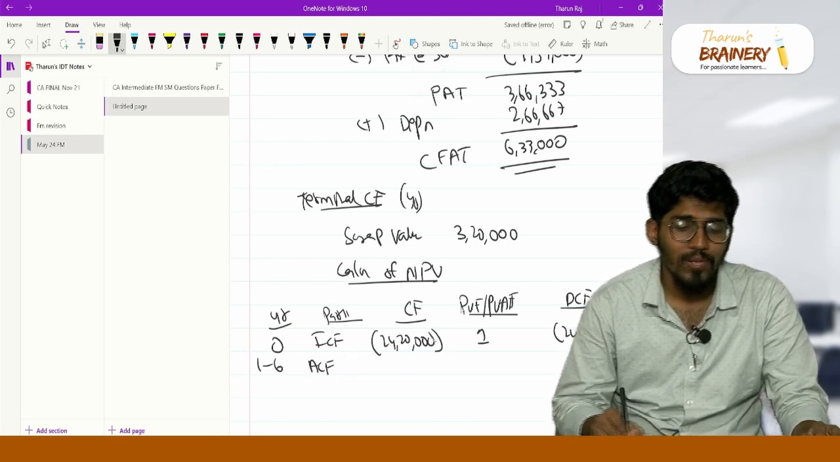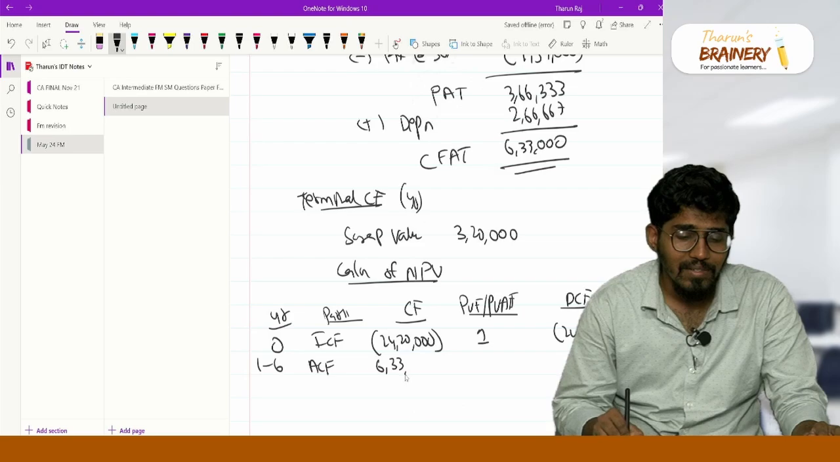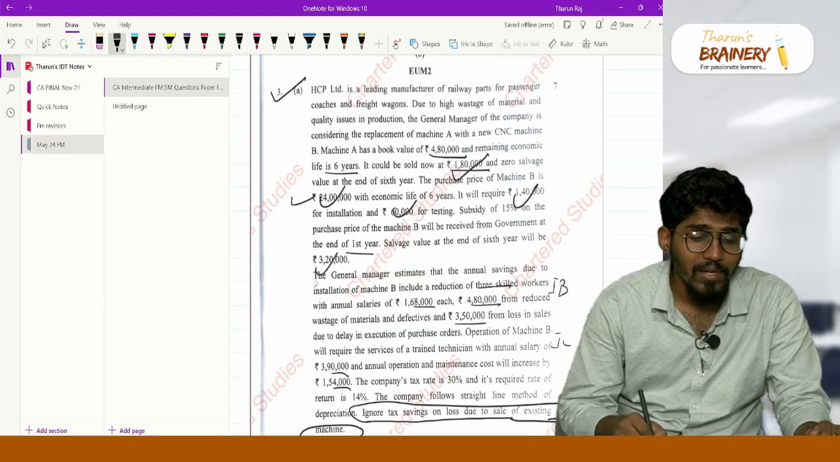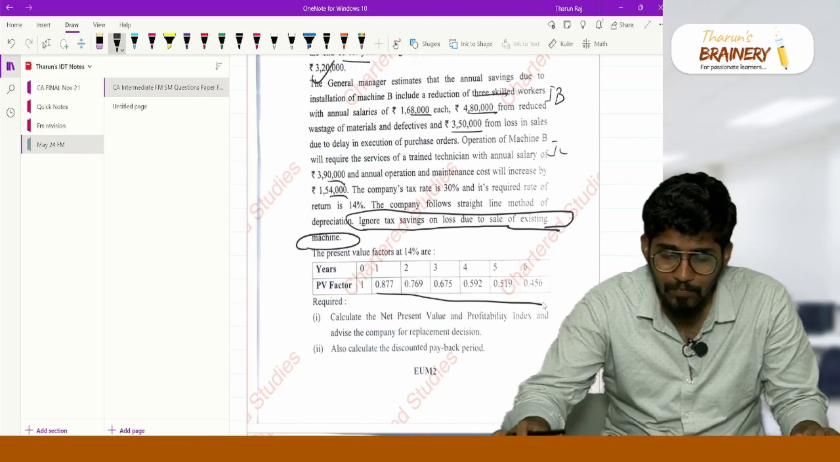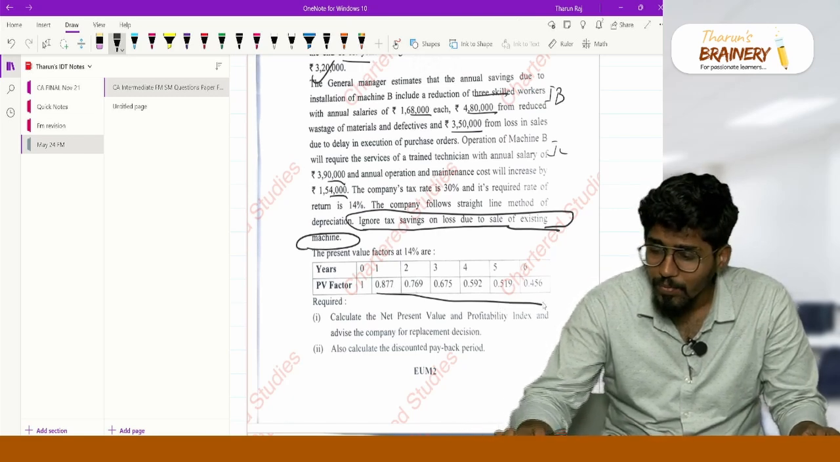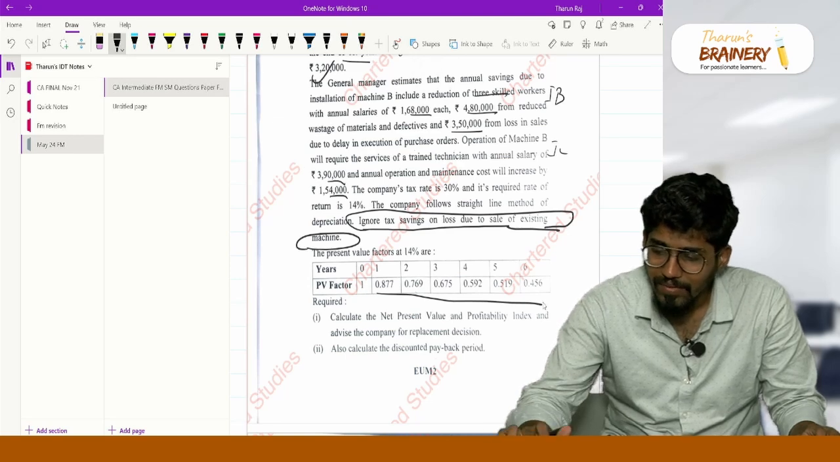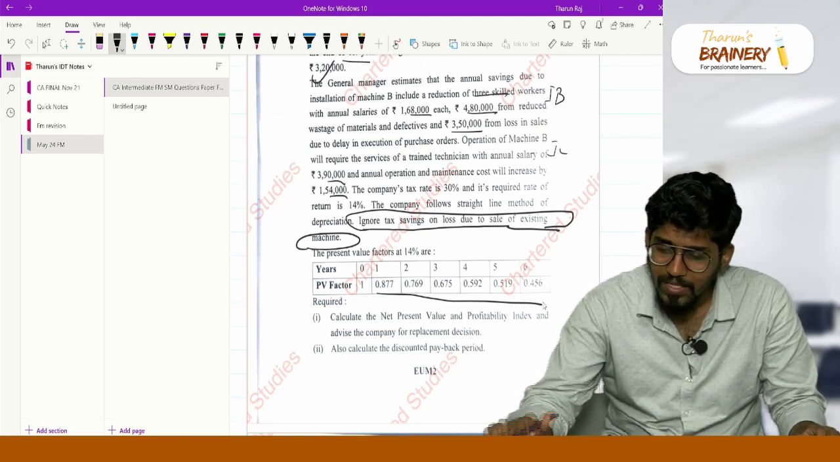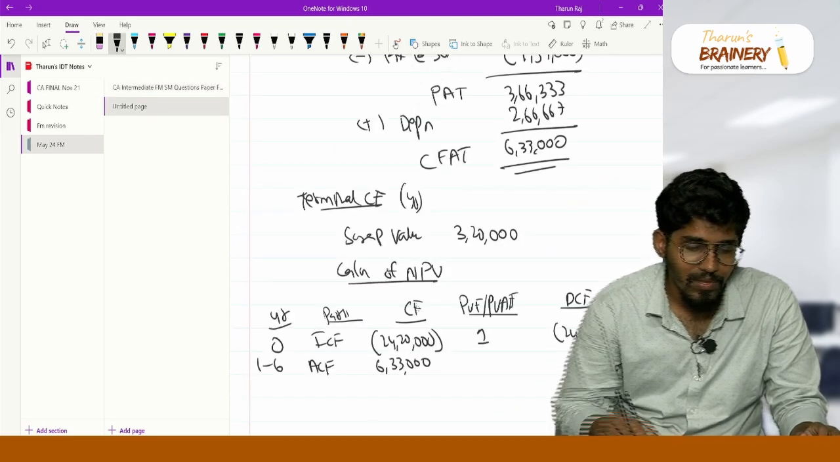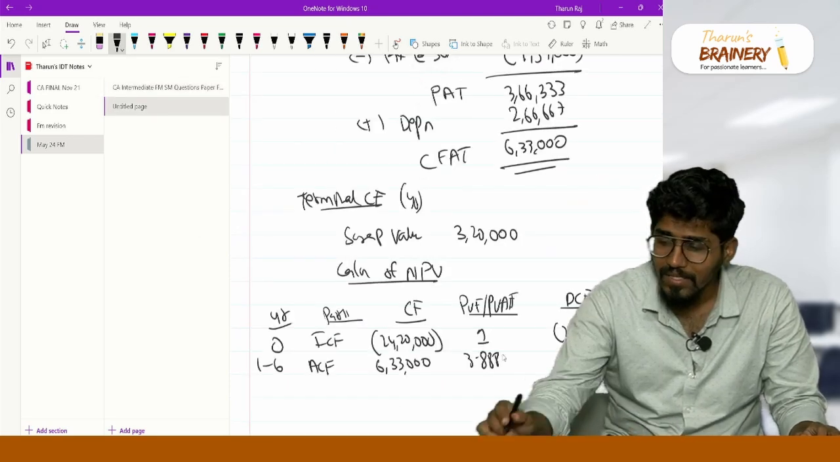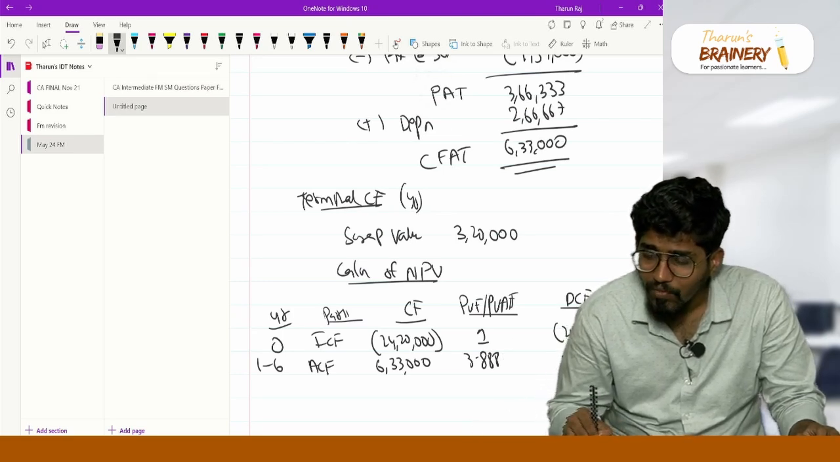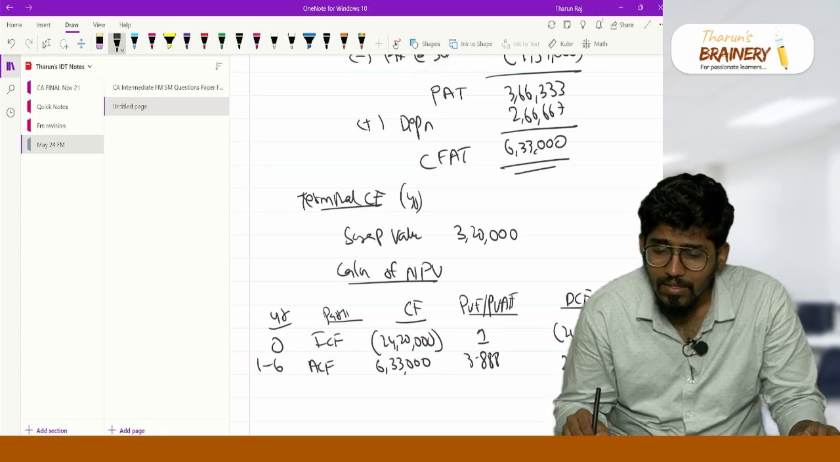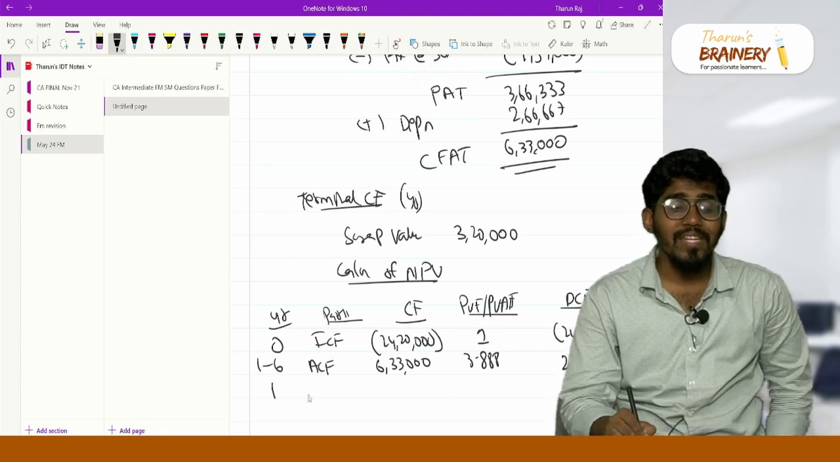Now years 1 to 6, annual cash flows. What is your annual cash flow after taxes? 6,33,000. So here you have to use the present value annuity factor, correct? You add up the factors for years 1 to 6: 0.877 plus 0.769 plus 0.675 plus 0.592 plus 0.519 plus 0.456. So you will get 3.888. This 3.888 into 6,33,000 gives you 24,61,104.